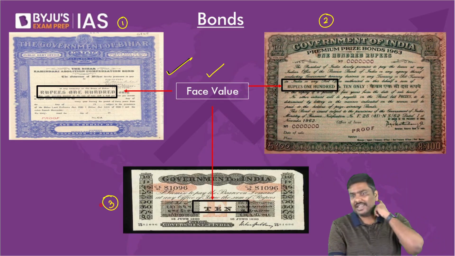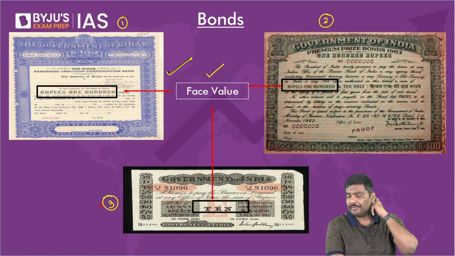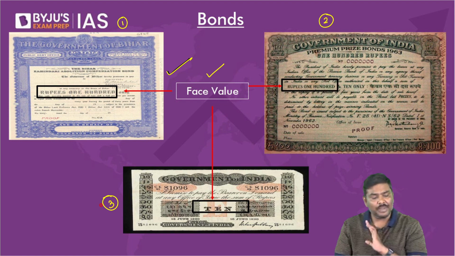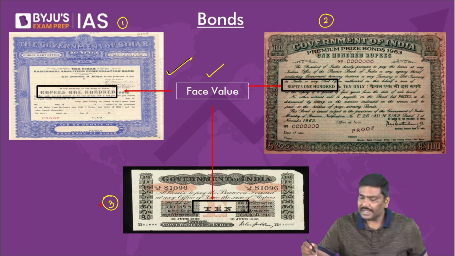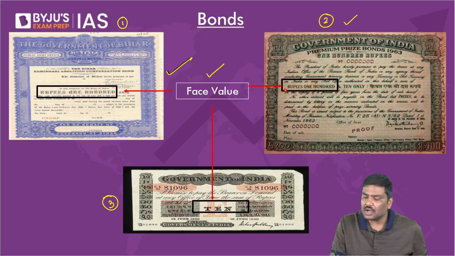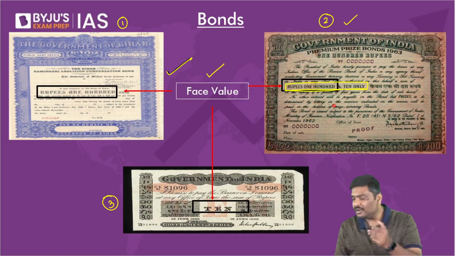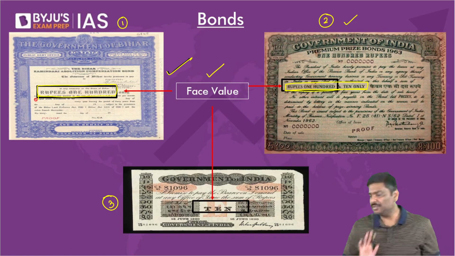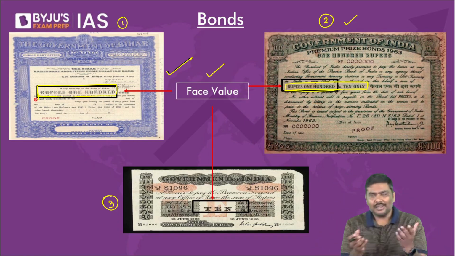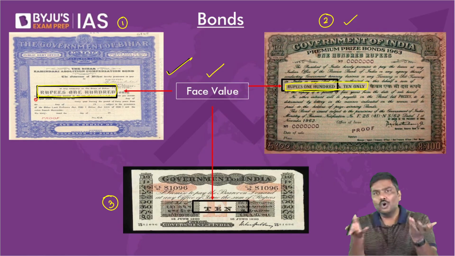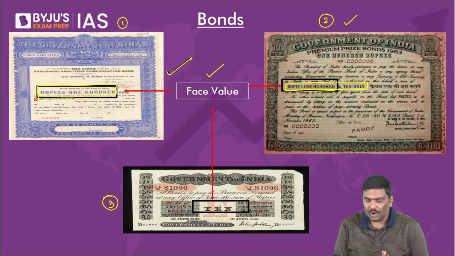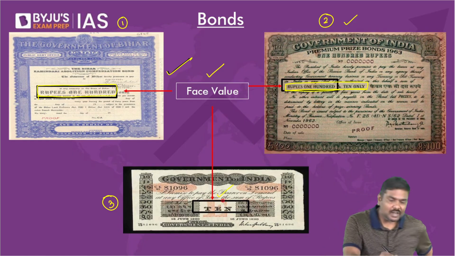This is example 1, this is example 2, and this is example 3. In case of example 3, can I say face value of the bond is 10 rupee? Anybody has a problem? In case of example 2, the face value is 110 rupee. And in example 1, face value is simply 100 rupees. The numbers are there right in front of you. Don't ask me how it is 10 rupee. What is printed on the bond? 10 rupees printed. What is printed on the bond?